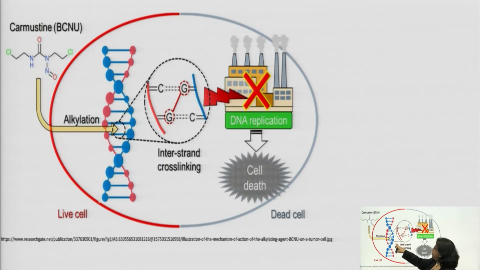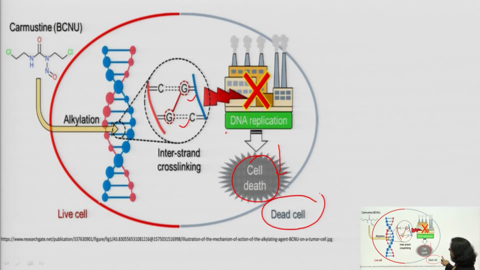This is the example of inter-strand cross linking. Here you see guanine, guanine and cross linking is there. So cross linking will inhibit the DNA replication and finally result in cell death. So the cancer cell will die. In this way it inhibits DNA synthesis.